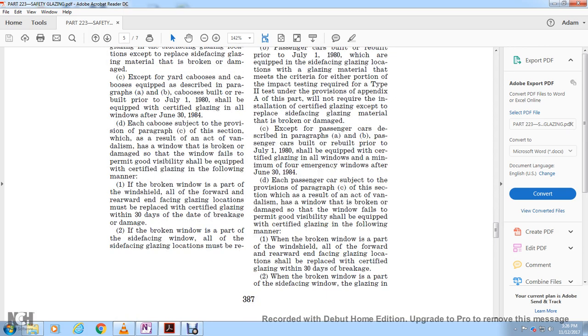Except for the passenger cars described in paragraphs A and B, passenger cars built or rebuilt prior to July 1st, 1980 shall be equipped with certified glazing in all windows, with a minimum of 4 emergency windows, after July 30th, 1984.